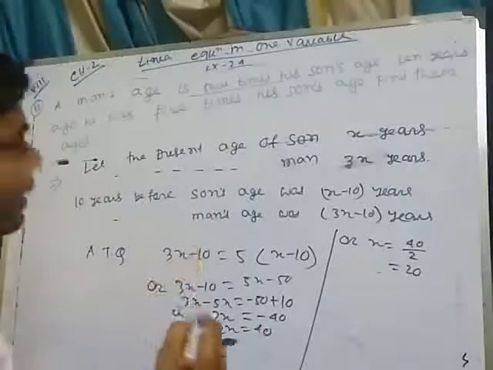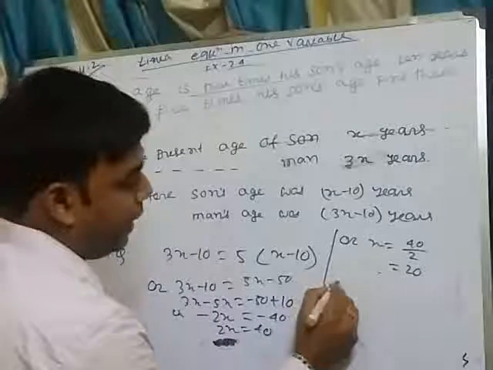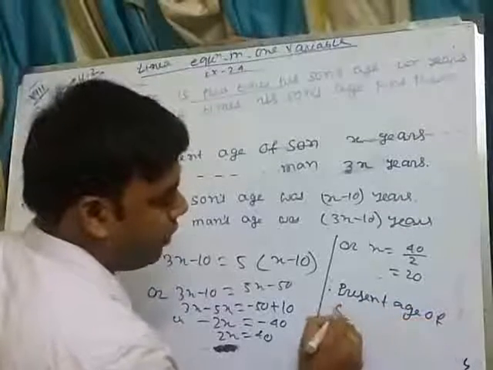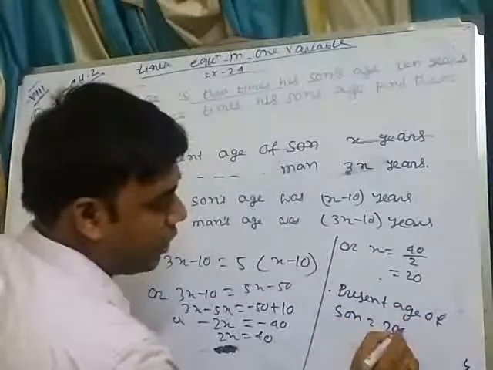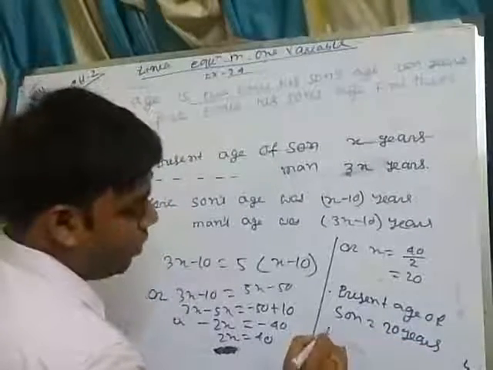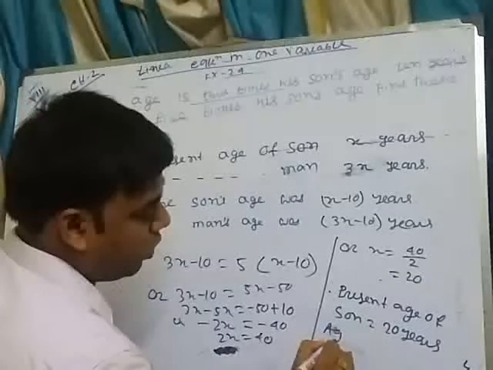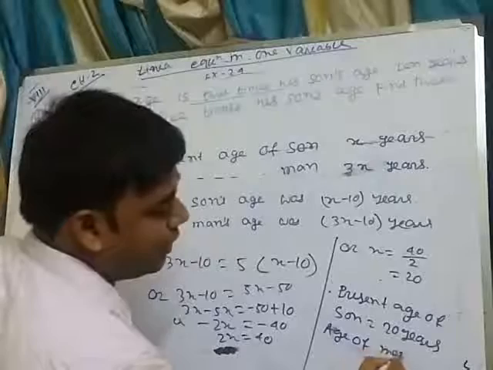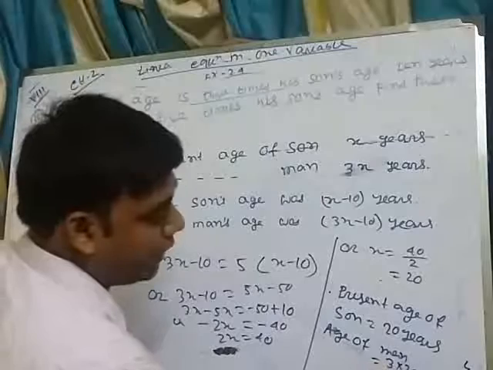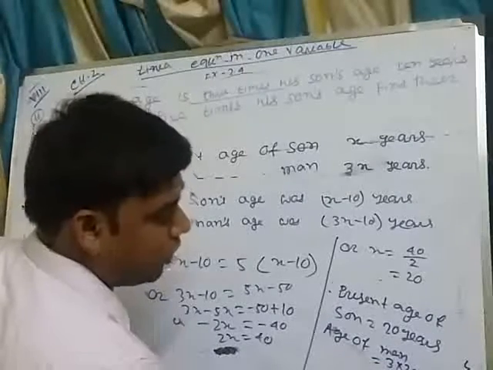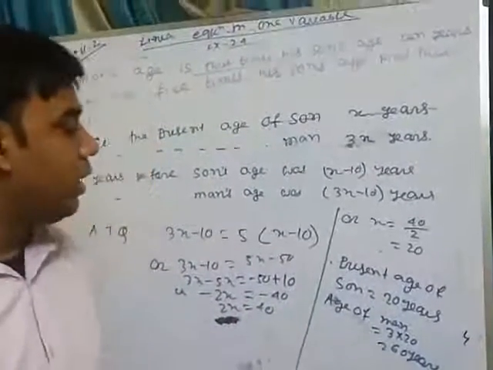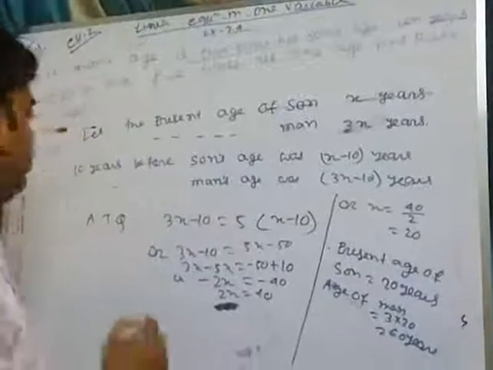The question is to find their ages. These are present ages. So the present age of the son, that is x years, means 20 years, and the present age of the man is 3x years, that is 3 into 20, that is 60 years. 60 years is the age of the man and 20 years is the age of the son.